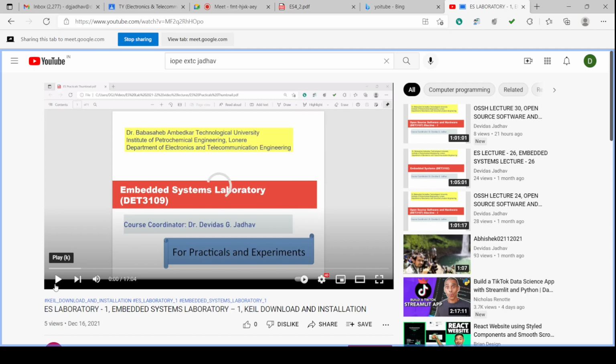So first we'll check what is Keil MicroVision compiler. Keil MicroVision compiler is a compiler with the help of which we can edit or write, edit means write the program, in the editor for the Keil MicroVision 5, and that program is for the 8051 microcontroller or 89C51 microcontroller.